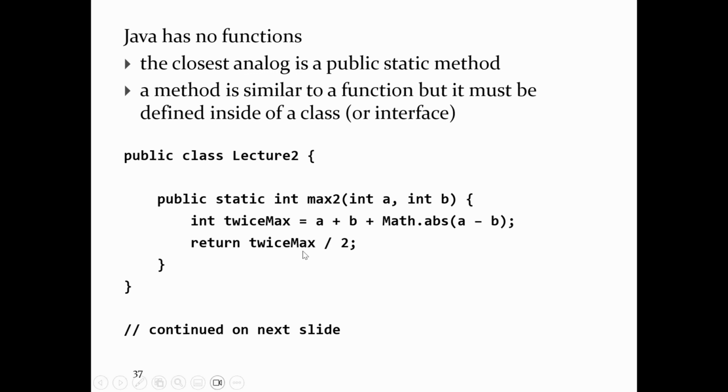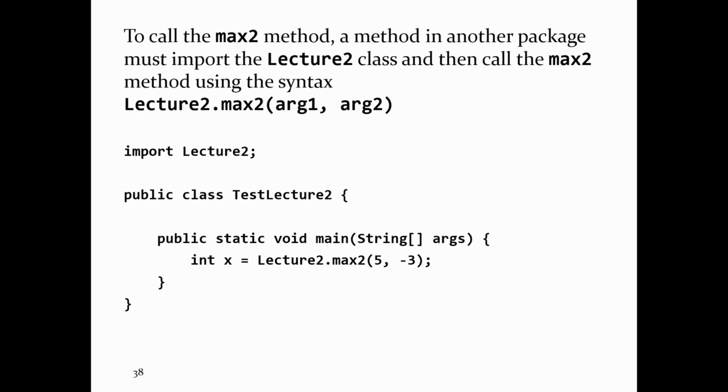I'm going to explain what all this stuff does as we go through these slides. So remember, methods always live inside of a class. Now to call max2 from a different class than the one the method is in, and that class is inside what's called a different package, I'll explain that in a second, you have to import the class.